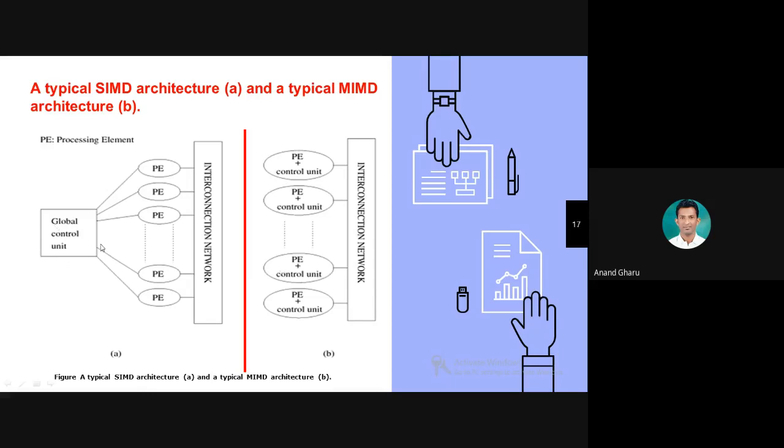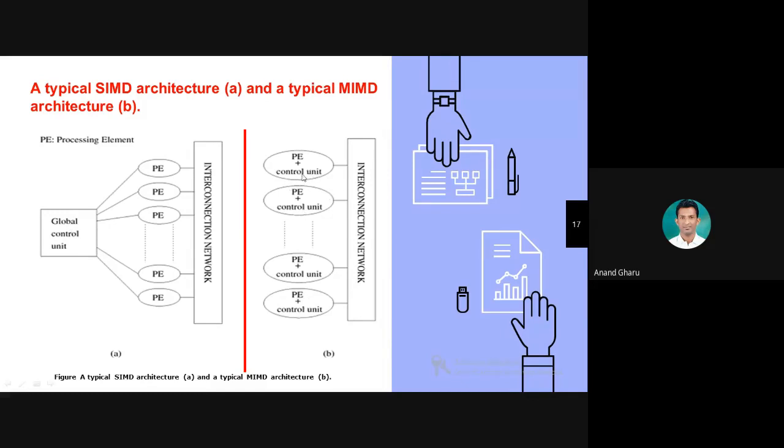In the SIMD diagram, conflict can occur, disturbance can occur. Why? Because there is a single control unit. So at the same time, multiple processing elements can request the control unit to access the memory. A number of processing elements will request the control unit at the same time. Then deadlock can occur, but that problem is overcome in the MIMD.